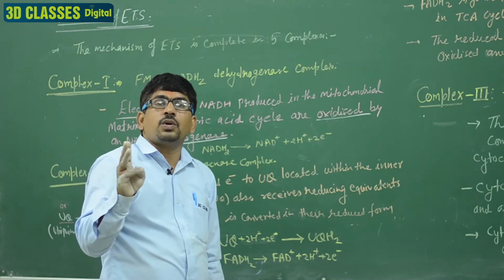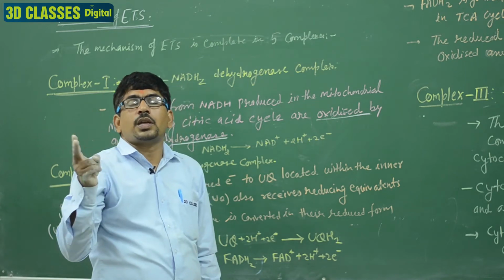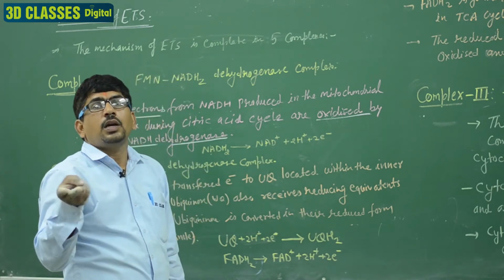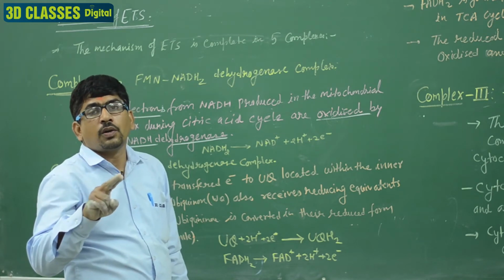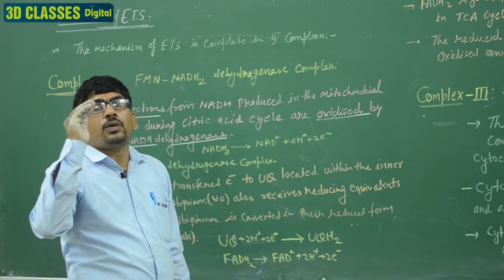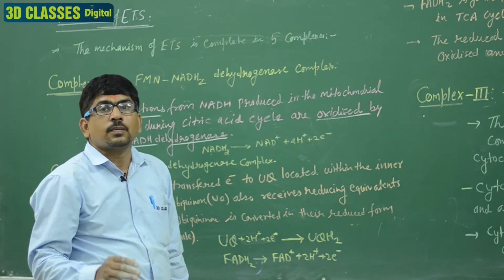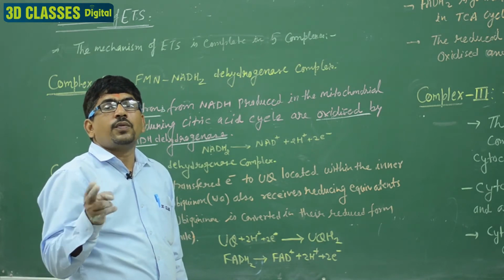The 3 NADH2 are present in each Krebs cycle turn, and 2 Krebs cycles are present, so 6 NADH2 are formed in the Krebs cycle. 2 NADH2 are formed by the link reaction and 2 NADH2 by glycolysis. A total of 10 NADH2 are formed, and these NADH2 enter the ETS and release the electrons. Clear? And 2 FADH2 are formed inside the